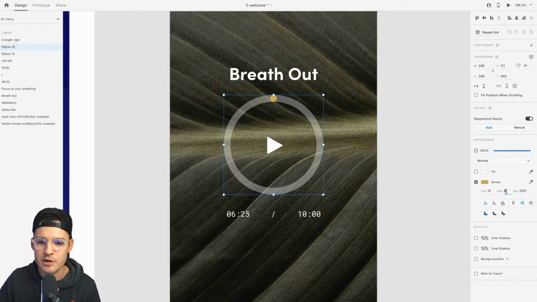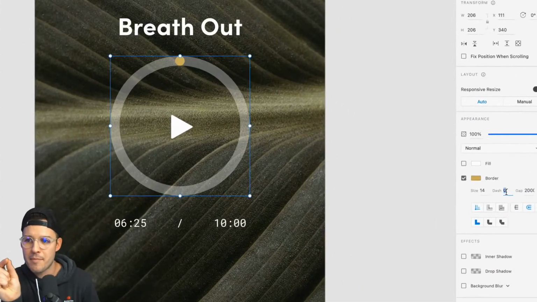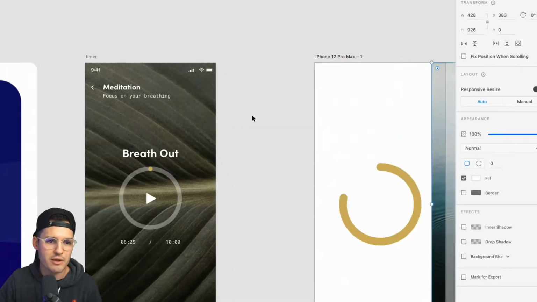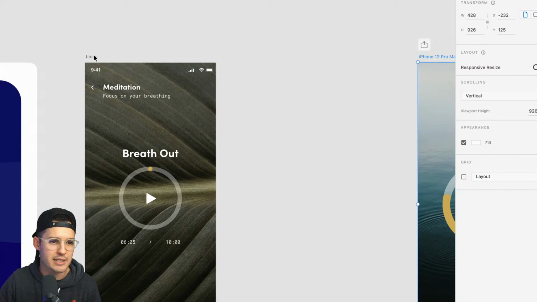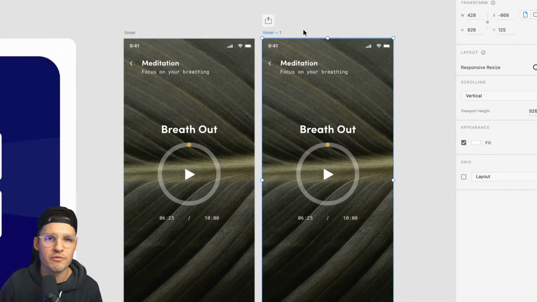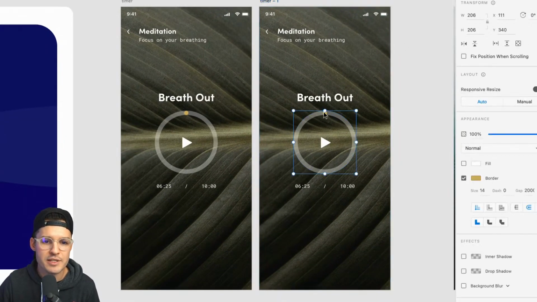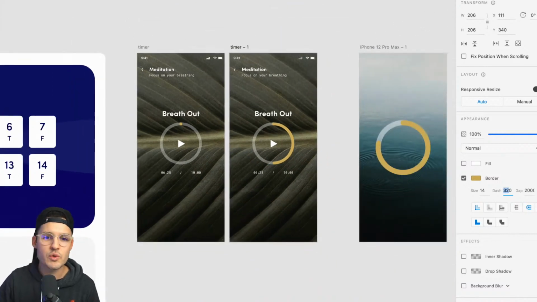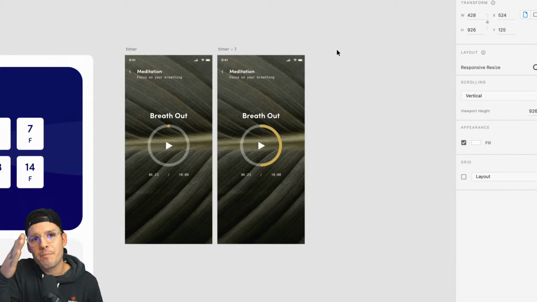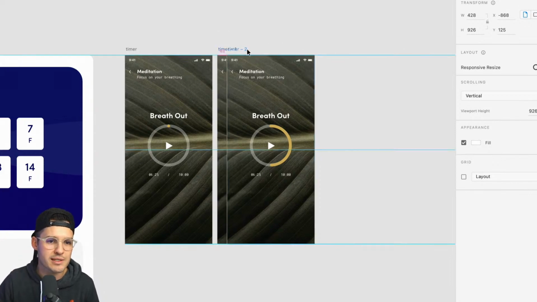Let's take this all the way back to 0 using our dash gap method or technique, and then let's just go ahead and duplicate the artboard. We'll do a little smart animating today, shall we? So I'm just going to hold down Option and drag a new version of my artboard over, and this version, you guessed it, I'm going to find that gap and just run it all the way up. Now let's go real slow. So we'll do this in maybe 2 steps, right? Because we can create artboards and do some kind of state-based animation. Here's our first state, second state.